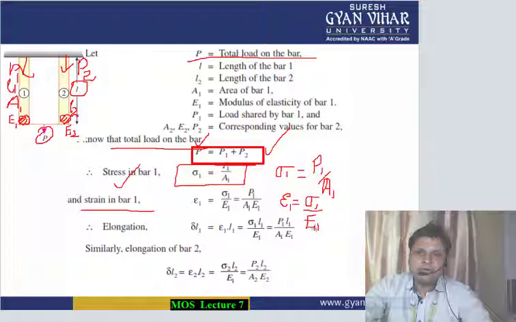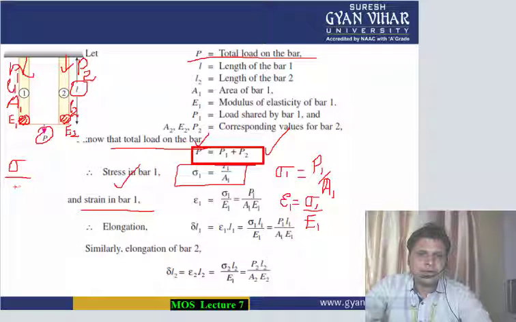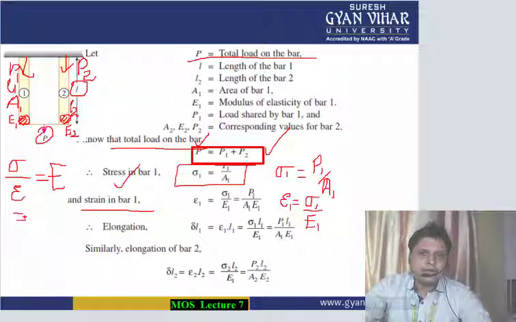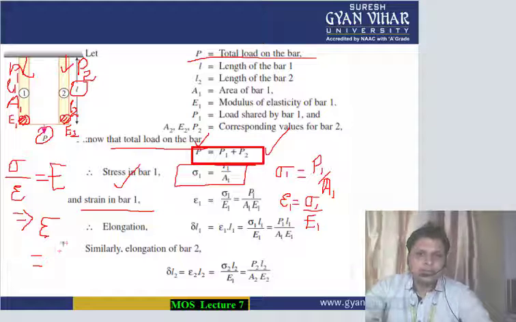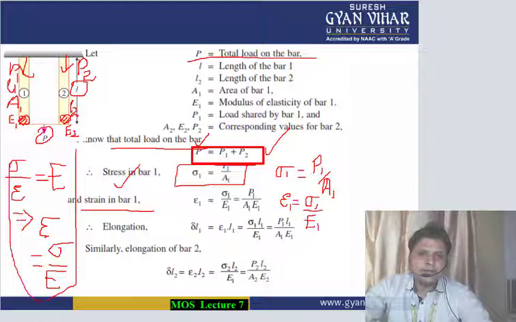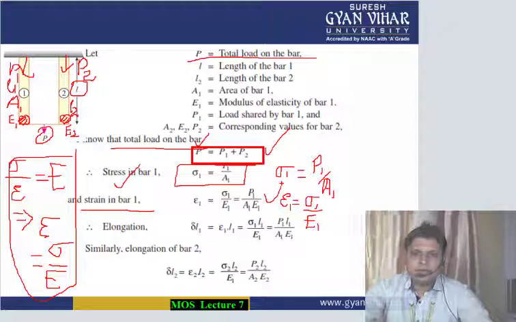How has this been obtained? It comes from Hooke's law, which says that stress is directly proportional to strain, meaning sigma by epsilon is equal to Young's modulus E. From this, the strain epsilon is equal to stress by capital E. So we have obtained the strain on bar 1.